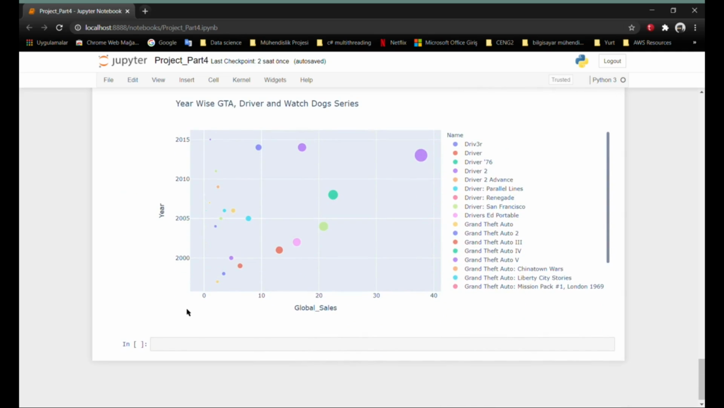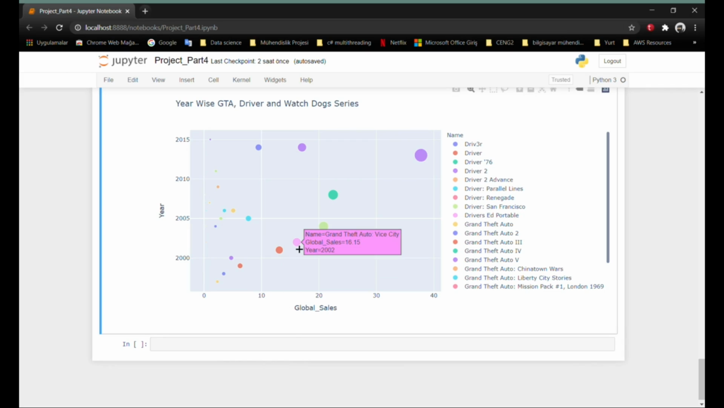If we compare the three series together, we can see that the Driver series sold more than Grand Theft Auto 1 in the first periods. Later, thanks to structural changes of Grand Theft Auto in the game, an increase in the amount of sales with Grand Theft Auto 3 was observed.